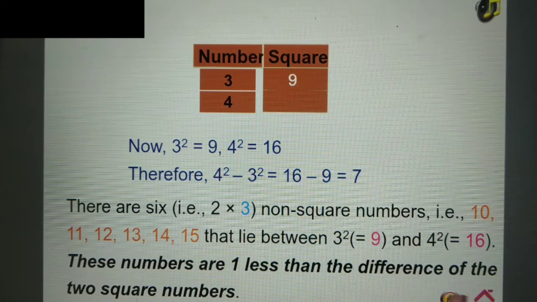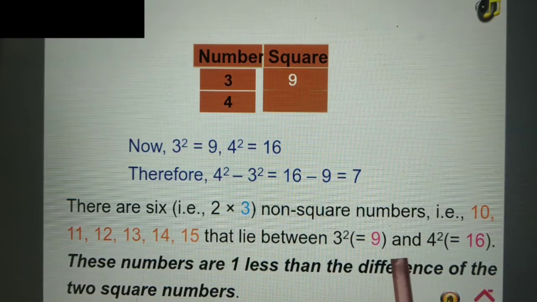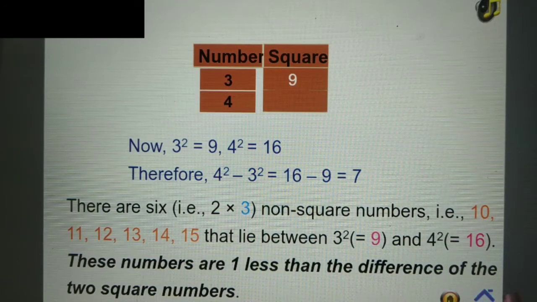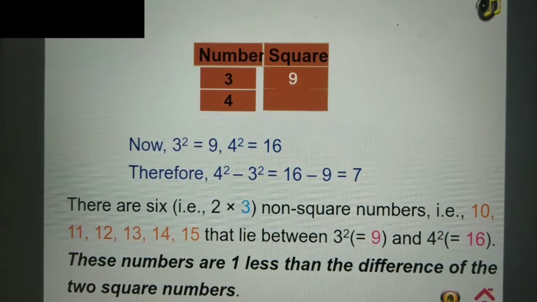Understand the concept: total counting of non-square numbers is 1 less than the difference of two perfect square numbers after squaring them. These total 6 numbers are 1 less than the difference of two square numbers. This is one property of the square numbers.